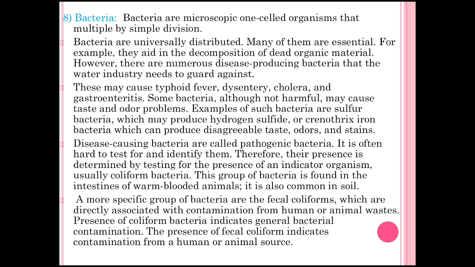This group of bacteria is found in the intestines of warm-blooded animals. It is also common in soil. In general, these are associated with contamination from human and animal waste. Coliform bacteria indicate general bacterial contamination. The presence of fecal coliform indicates contamination from a human or animal source.